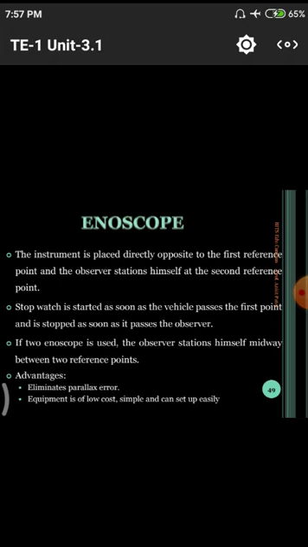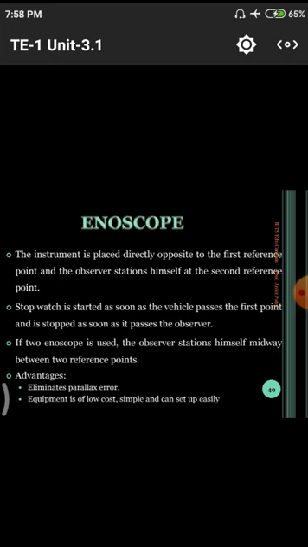With one enoscope, the observer stations himself midway between the two reference points. That means at the second point itself, the observer starts his stopwatch whenever the vehicle crosses the starting point.